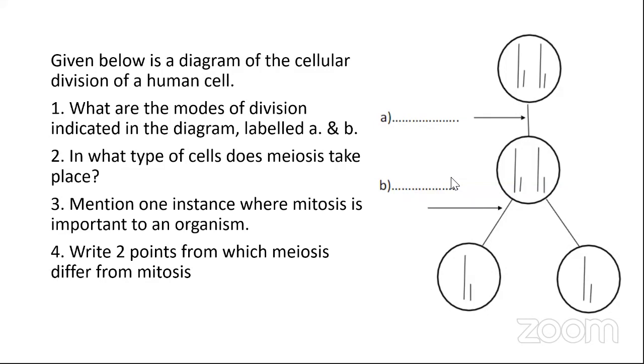First of all, tell me, what is really happening in this picture? Some are telling meiosis and some are telling mitosis.